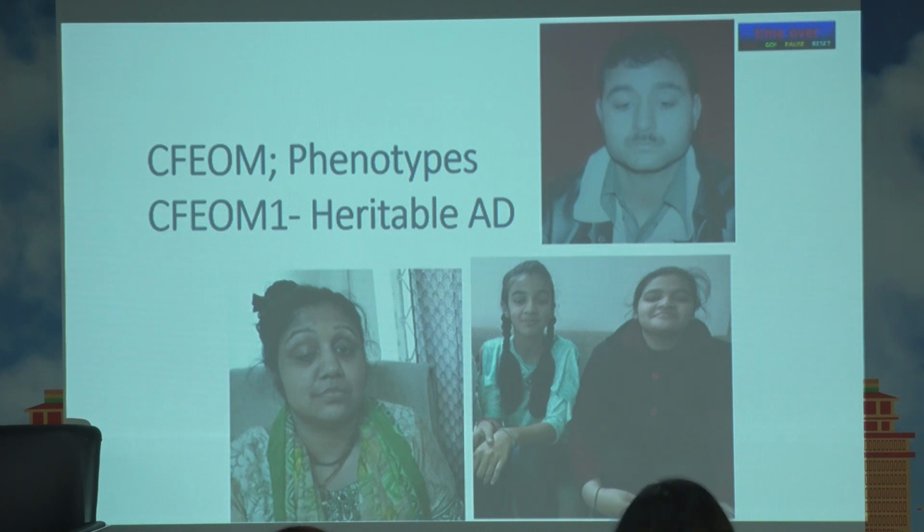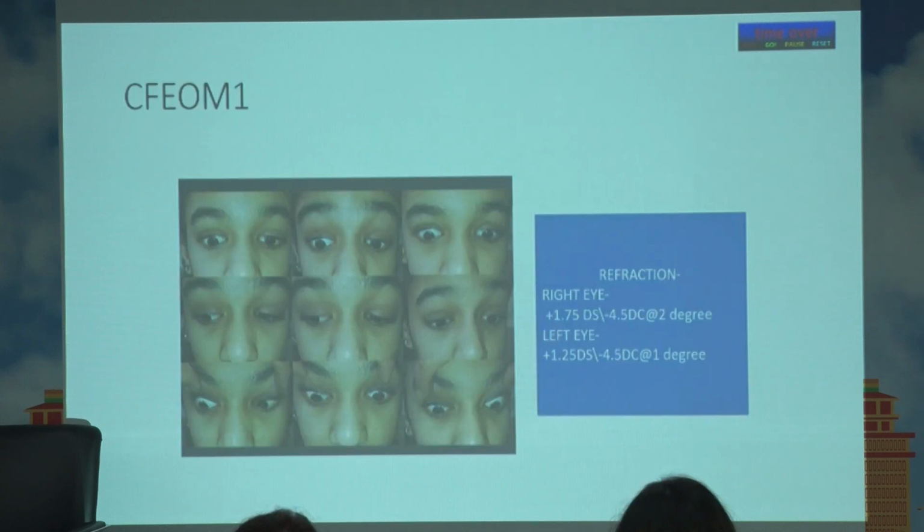So, this is one family. You can see 3 generations, the grandfather, the mother and 2 children. They all have a similar mirror image picture. All of them have CFM1, eyes are fixed in down gaze, all of them, and they are not able to elevate the eyes. If you look at this girl, there is an exo also, there is a variable limitation of horizontal movement, there is ptosis, and trying to look up, there is lid retraction.